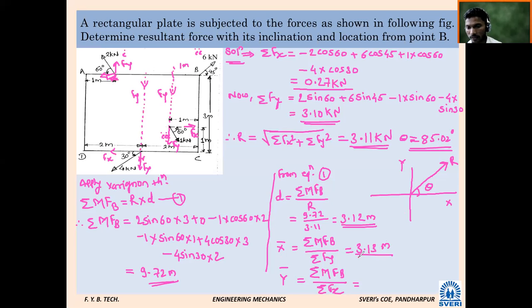Very good. Next, Y. Just check Y. 36 or 30? Exactly 36. Very good, 36 is the correct answer.